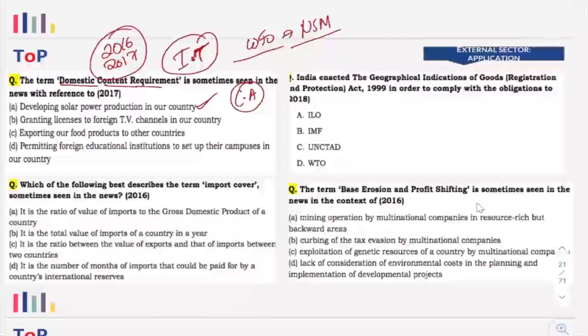The next is import cover. So, what is import cover? Okay, these kinds of questions are also important. You can just get it from the question itself. So we look into the statements given here. It is the ratio of value of imports to the gross domestic product of a country. Now, will that be referred to as import cover? No, right? Okay. Then, it is the total value of imports of a country in a year.